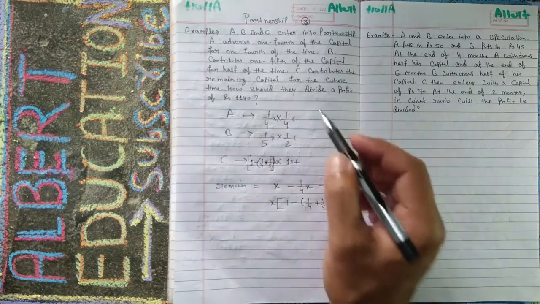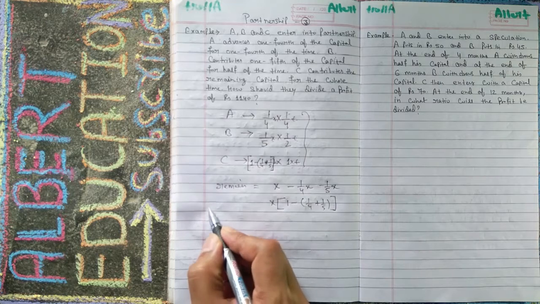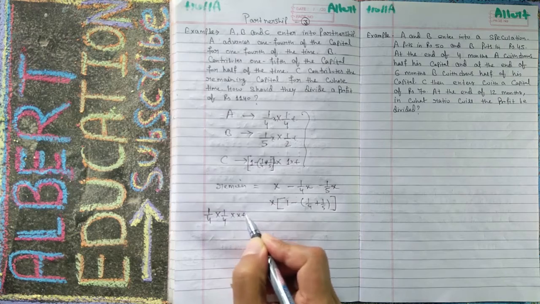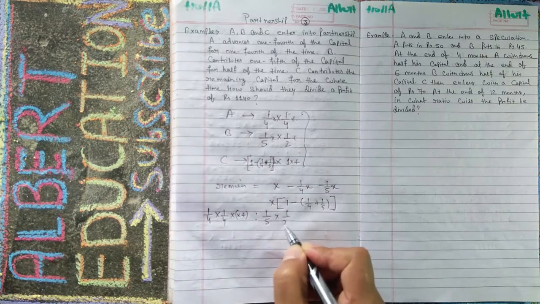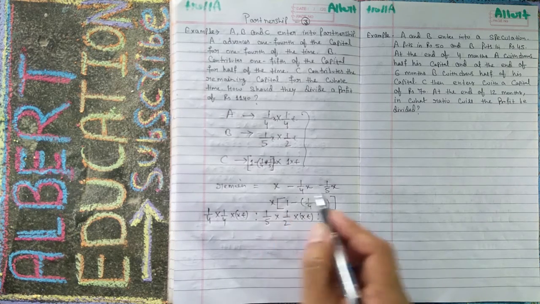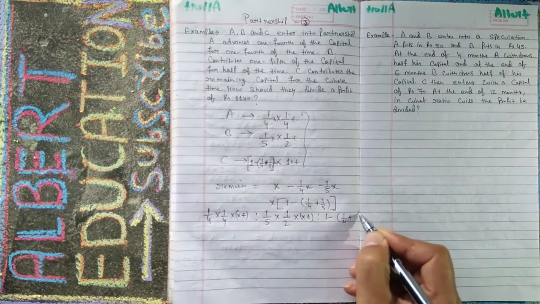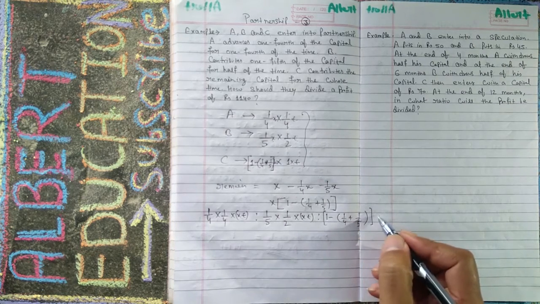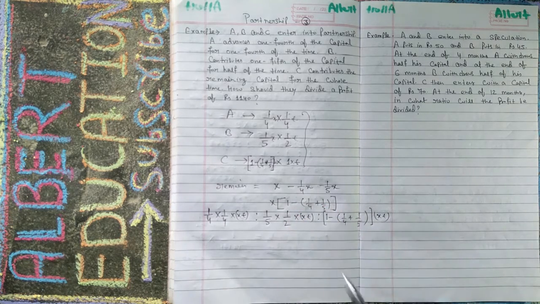If you write in ratio form, then it will be 1 upon 4 into 1 upon 4 into x into t, ratio 1 upon 5 into 1 upon 2 into x into t, ratio 1 minus 1 upon 4 plus 1 upon 5 into 1 into t, that is t.